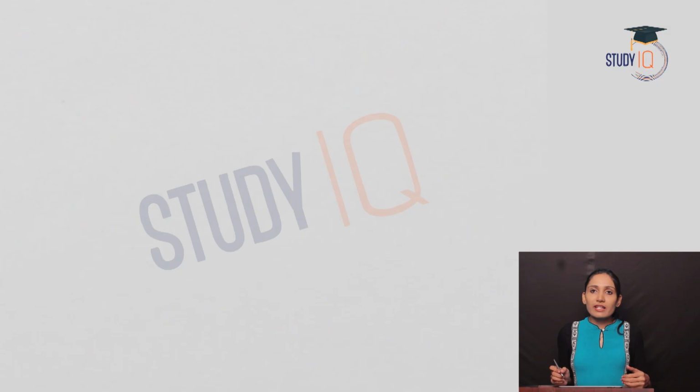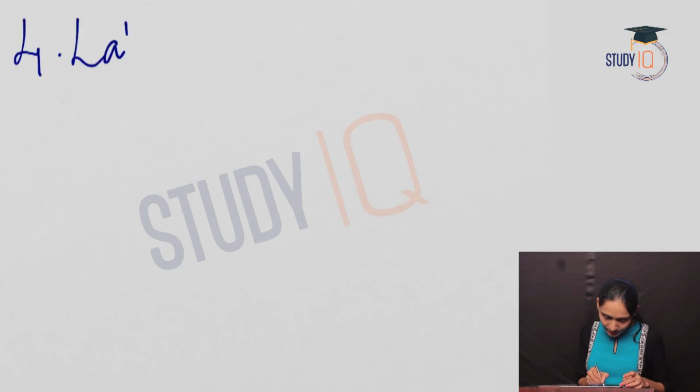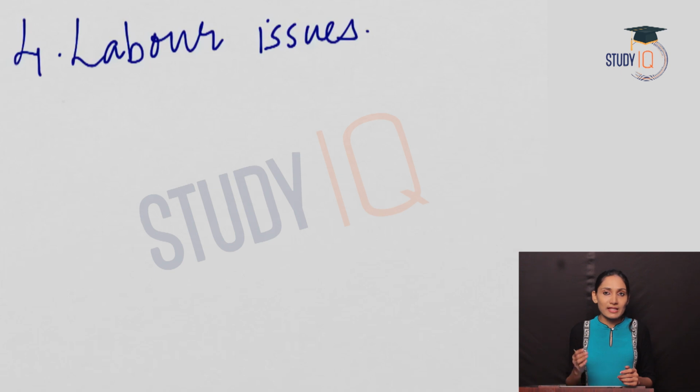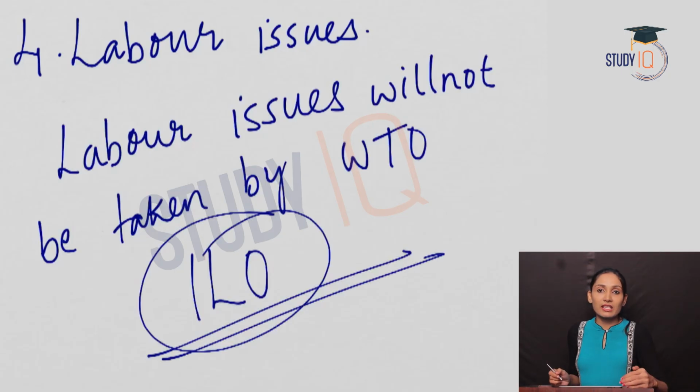The fourth negotiation was related to the labor issues. In the fourth ministerial conference, that was the Doha Development Agenda, the member countries decided that the labor related issues will not be taken care of by the WTO or the World Trade Organization, but instead the ILO will take care of the labor related issues. This was another negotiation in the fourth ministerial conference.